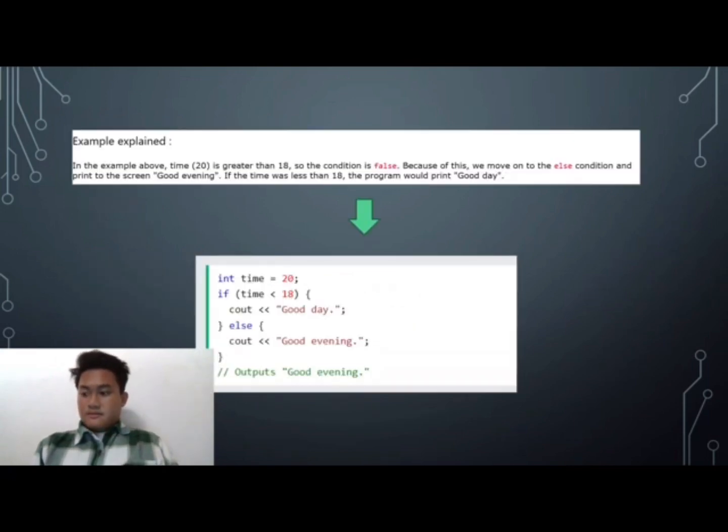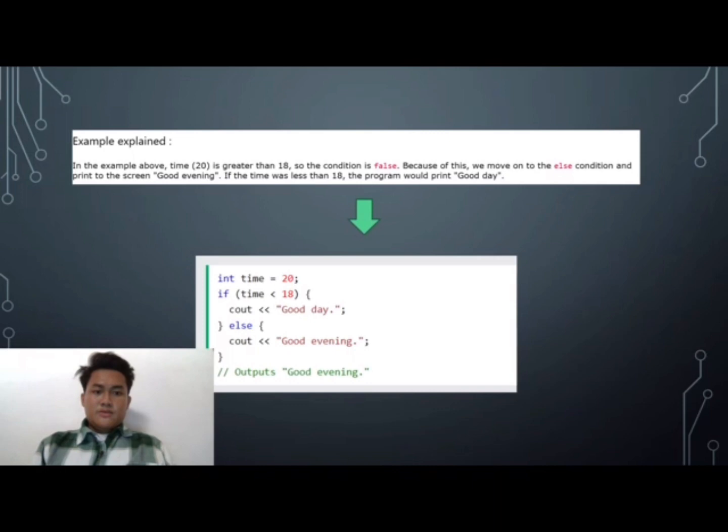Next is the explanation of the example, below in the code of the else statement. In the example above, time 20 is greater than 18, so the condition is false.